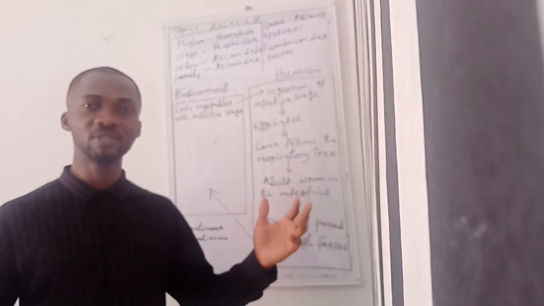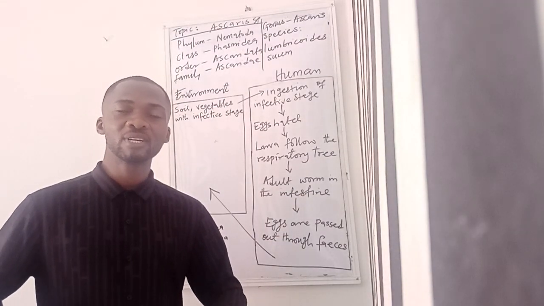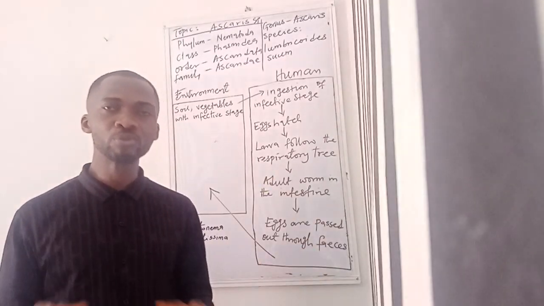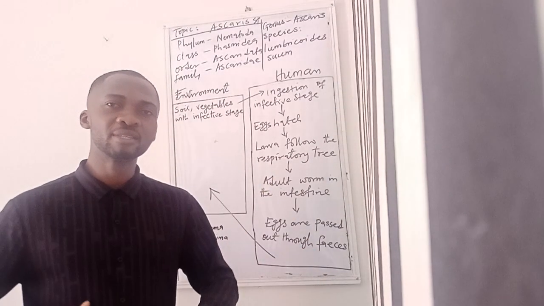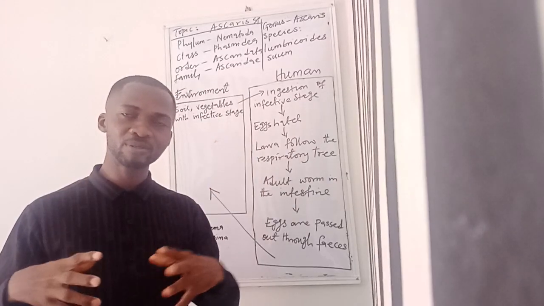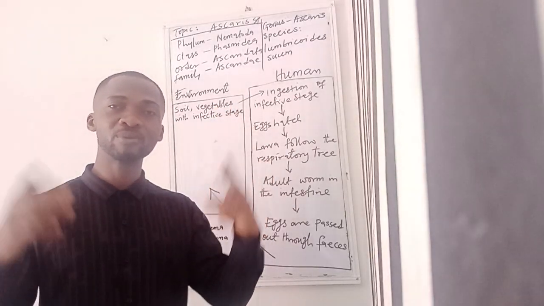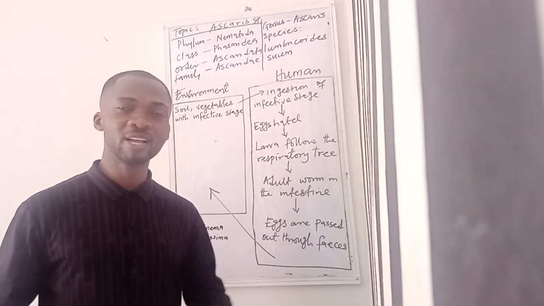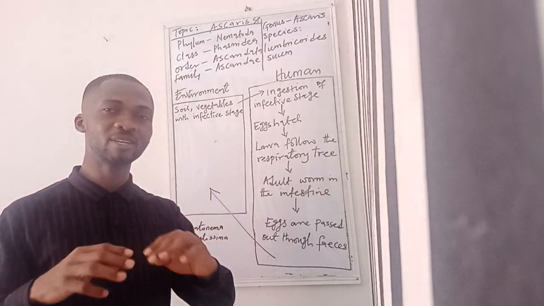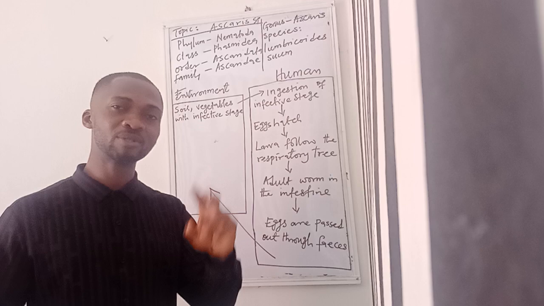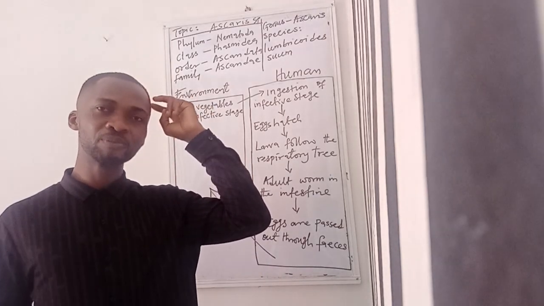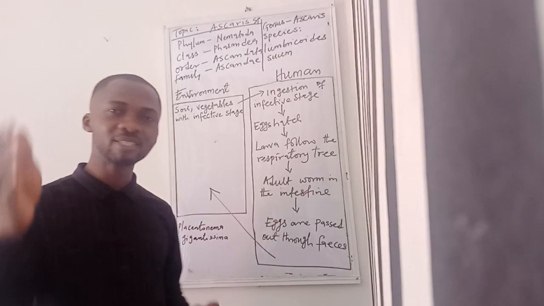Then what of the adult? The adult can cause mechanical obstruction within the intestine. There are two different parasites, not necessarily nematodes, that can cause mechanical obstruction. One is a parasite that causes mechanical obstruction in the capillaries of the brain, and that is Plasmodium.